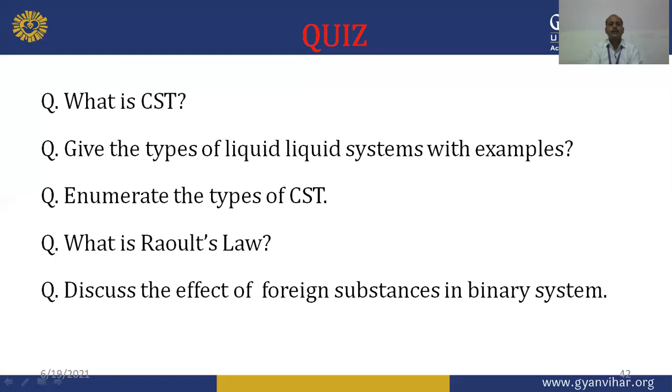Then enumerate the types of CST. So when we discuss critical solution temperature, we have to only enumerate the different types of CST, critical solution temperature. Then the next one is, what is Raoult's law? Raoult's law differentiates ideal solutions from real solutions. So how it is defined, we have to give the answer in this question. Then lastly, discuss the effect of foreign substances in binary systems. When we add a foreign substance in a binary system, what will be the effect? So we have to give the answer here.